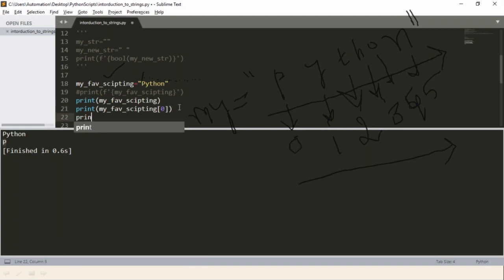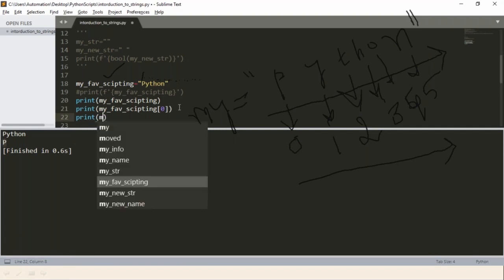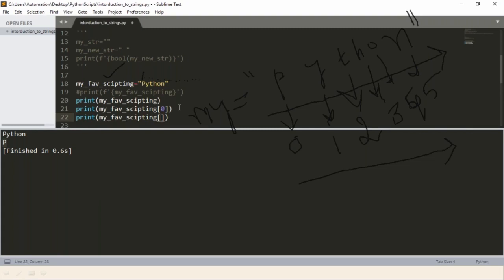Let's say I want to print the last letter N from your given string. As of now, your last index is 5. See the output. That's it. So based on the index value, you can access a particular character from your given string.